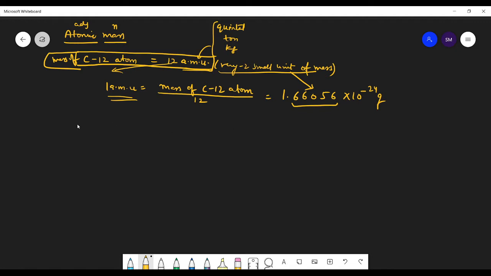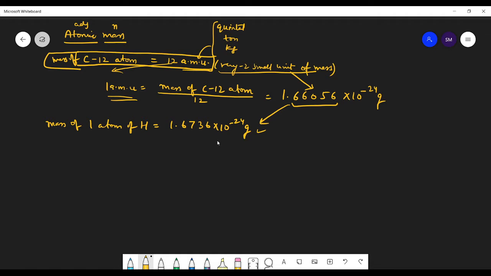Now what will be the mass of an atom of hydrogen? The mass of one atom of hydrogen was found to be 1.6736 into 10 to the minus 24 grams. So you can see that this mass is greater than 1 AMU. Can you see it?